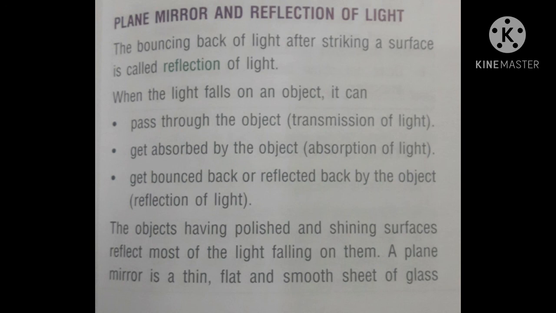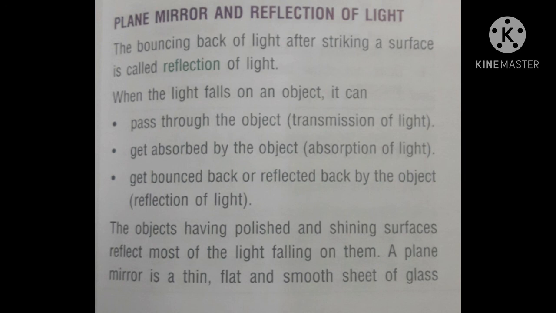When light falls on an object, it can either pass through the object, that is called transmission of light, get absorbed by the object, that is called absorption of light, or get bounced back or reflected back by the object, that is called reflection of light.